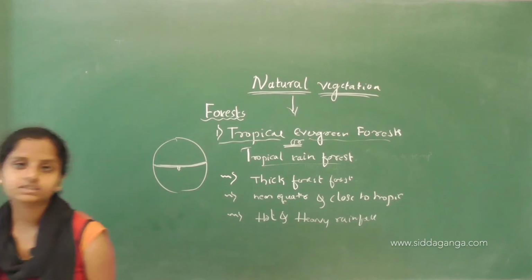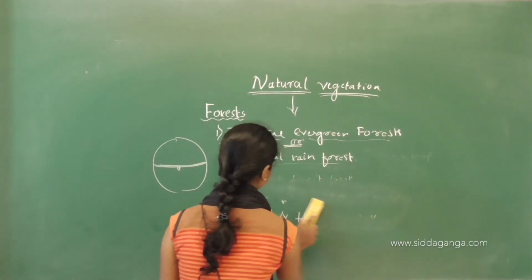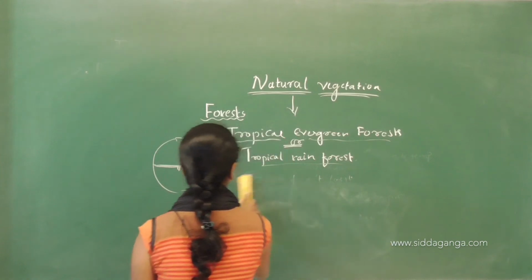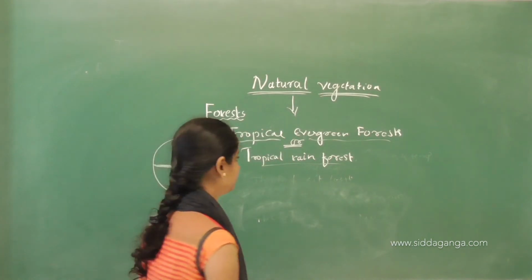And what plants and animals can we see in these areas?